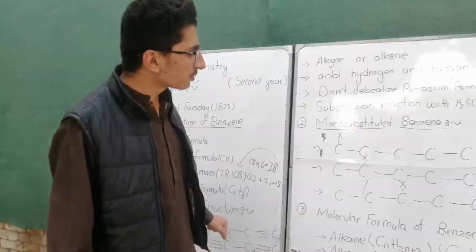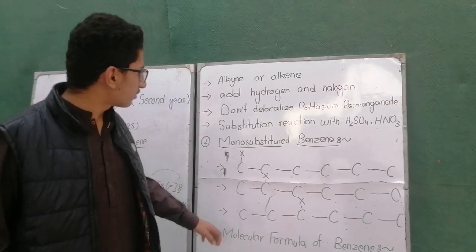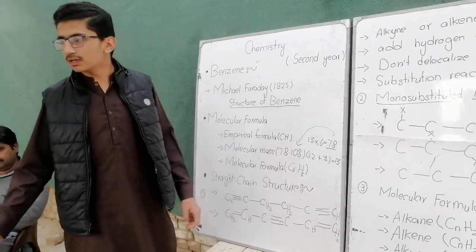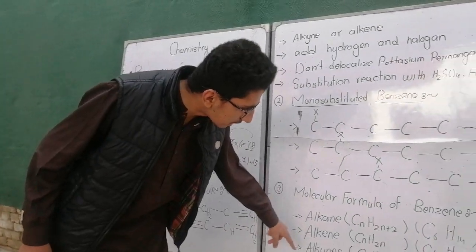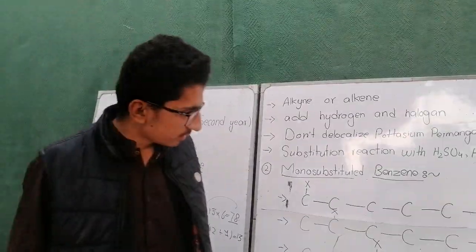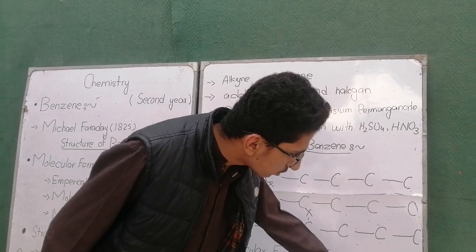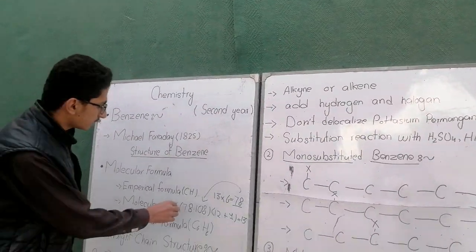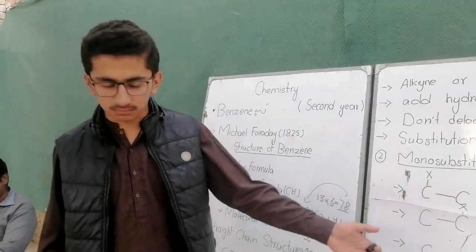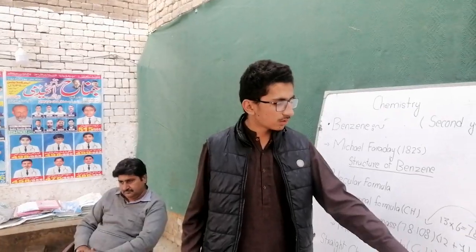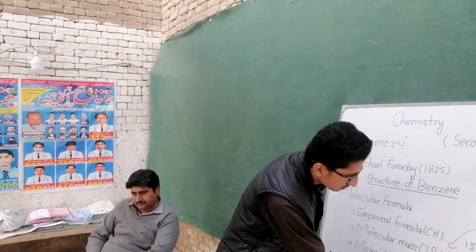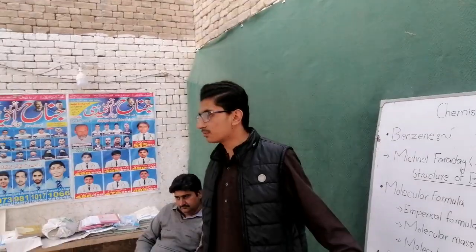Third was the molecular formula of benzene. The molecular formula of benzene, I told you, is C6H6. It does not fit any of the alkane, alkene or alkyne formulas, because alkane is CnH2n+2. If carbon is 6, hydrogen will be 14, but here it is 6, not 14. For alkenes it will be 12, not 6, and for alkynes it is 10. It means that hydrogen is not 6 in a straight chain structure of benzene.